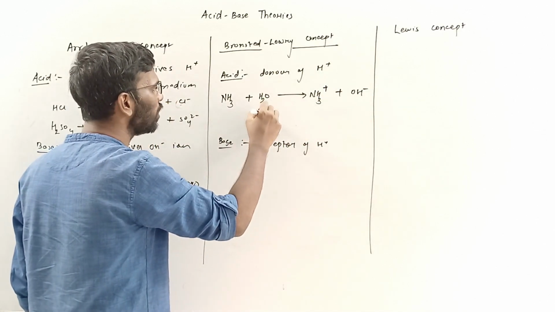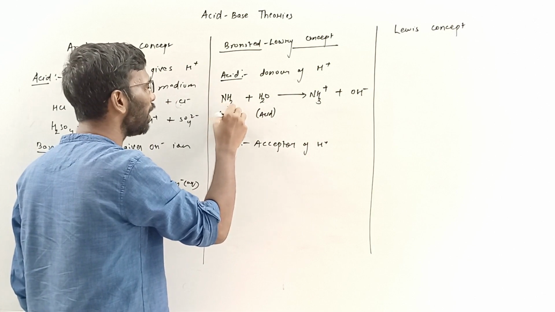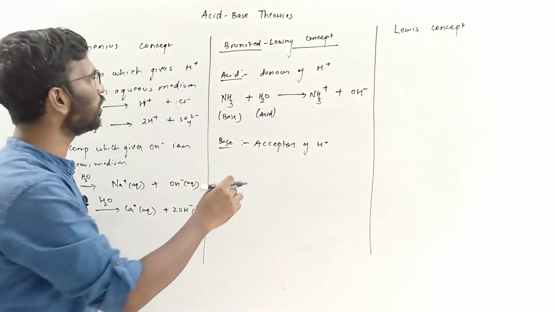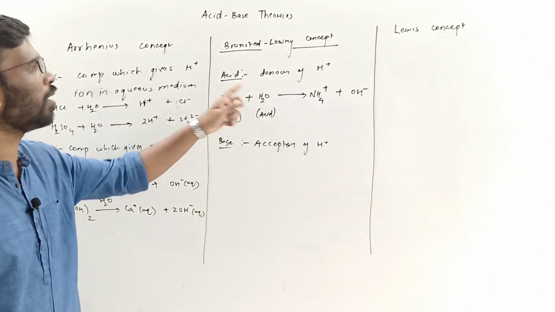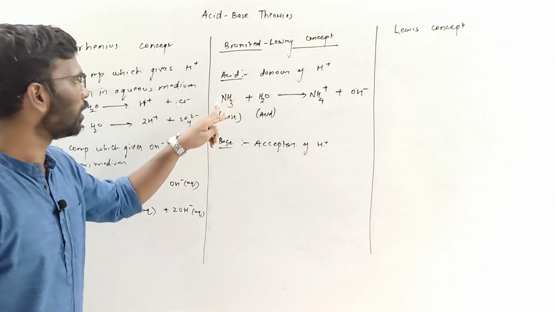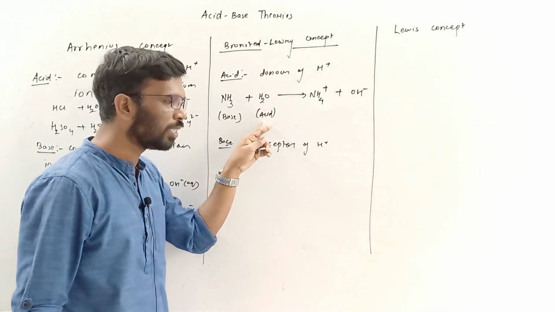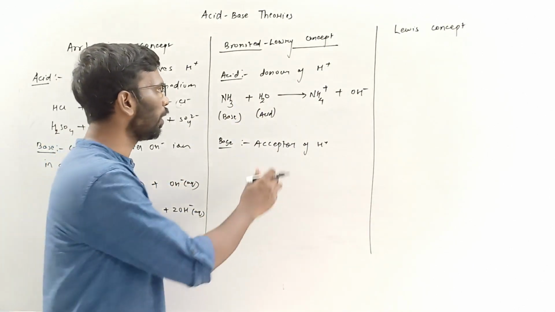Now in this case, water is acting as an acid and NH3 is acting as a base. Why? NH3 becomes NH4 plus. So NH3 is accepting a hydrogen from water, and that's why this is acting as a base, and since water is donating its H plus, it is acting as an acid.